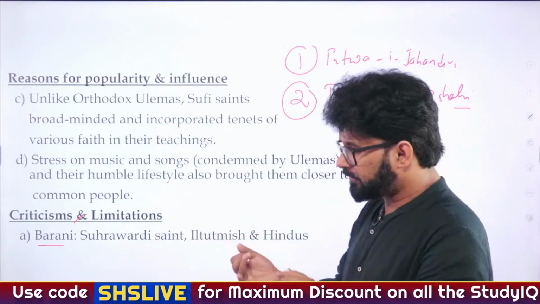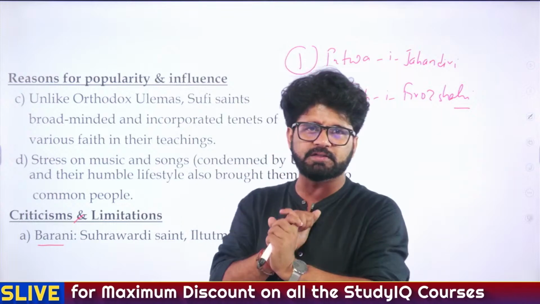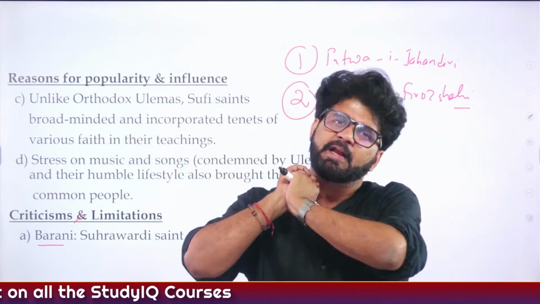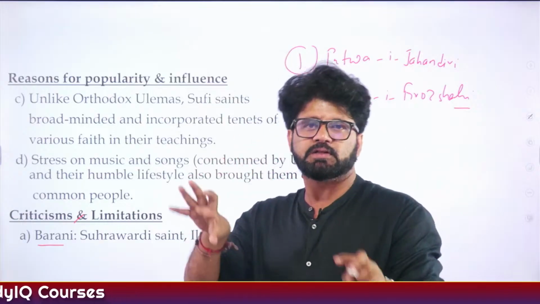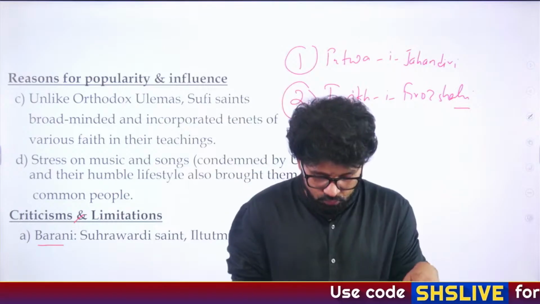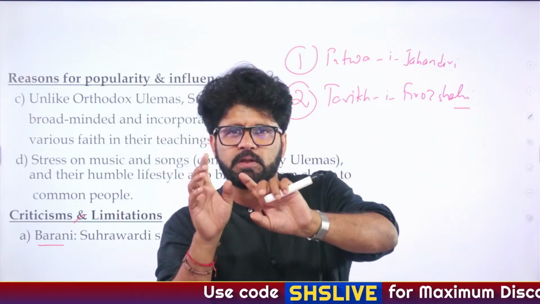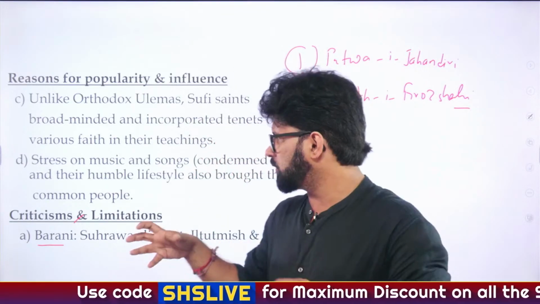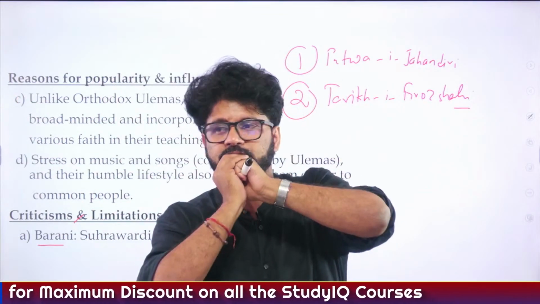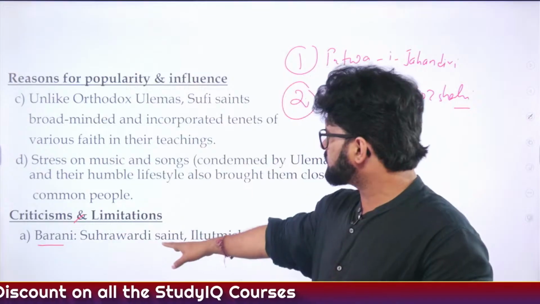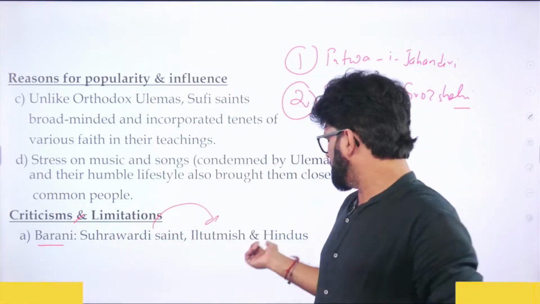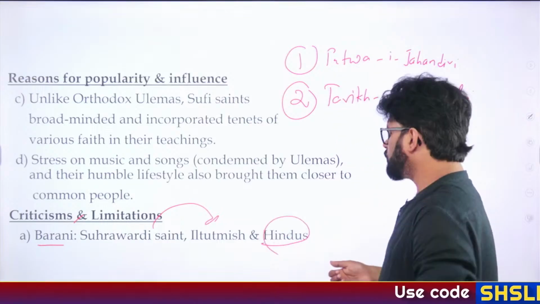So Suhrawardi, we have talked about silsilas, 12-13 silsilas that became popular according to Abul Fazl in the Ain-i-Akbari. Out of those 12-13 silsilas, Chistis and Suhrawardis were very popular. Out of those, it is said that Suhrawardis became a little bit more materialistic. They also accepted some offices during the reign of the Delhi Sultanate rulers. And one of these Suhrawardi saints went to Iltutmish and asked him to persecute Hindus or tell them to convert to Islam.